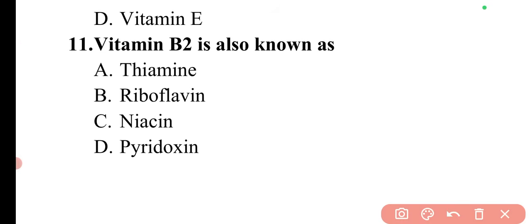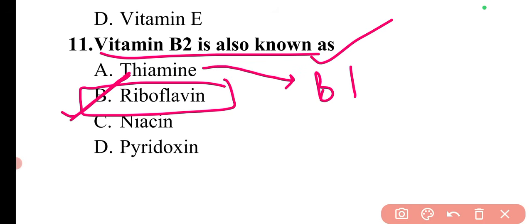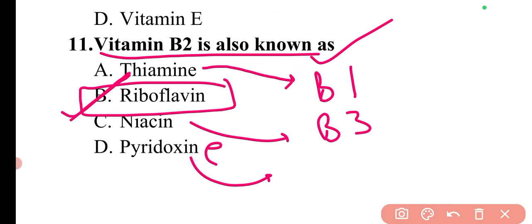Next, moving to the next question. The question is, vitamin B2 is also known as. The other name for vitamin B2 is riboflavin. So here option B is the correct answer. If I talk about thiamine, thiamine is vitamin B1, niacin is vitamin B3, and pyridoxine is vitamin B6.